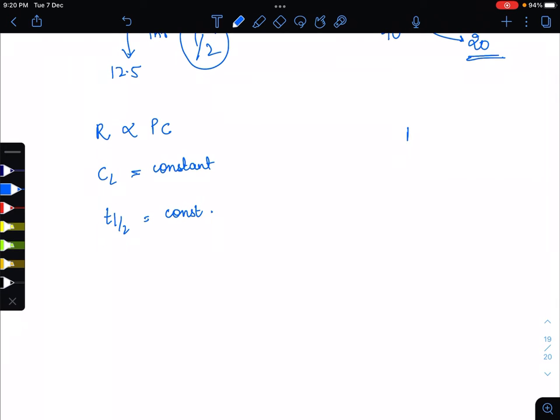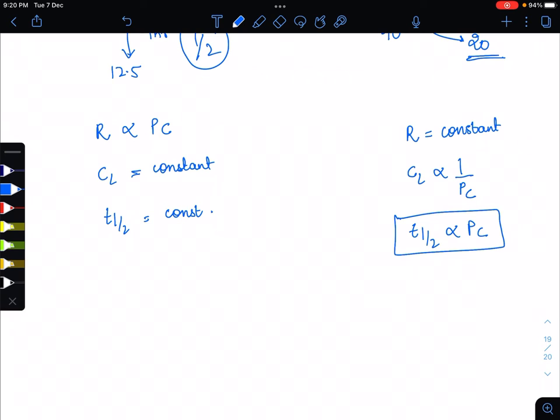While in the zero order kinetics, rate of elimination is not constant, and the clearance is inversely proportional to the plasma concentration, and T half is directly proportional to plasma concentration. So this is about the first order and zero order kinetics.